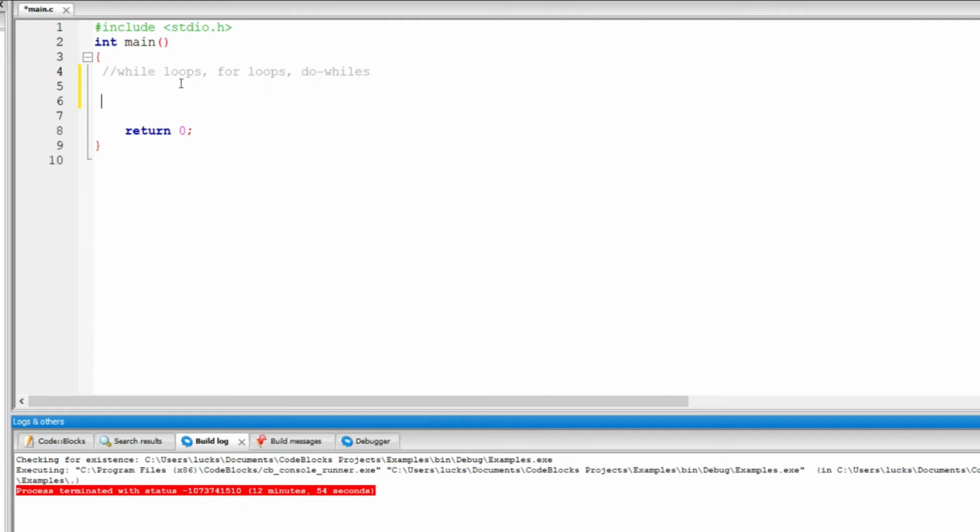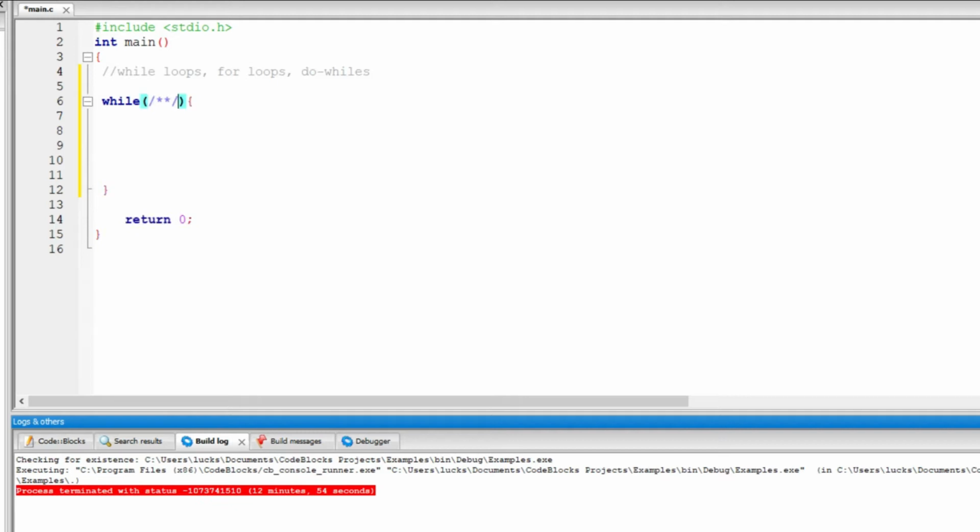So let's start with a while loop. A while loop structure is like this. While, you open the bracket; remember whatever you open, you must close. So open and close like that. And in here, just like the if statement, you have what you call a condition inside there.